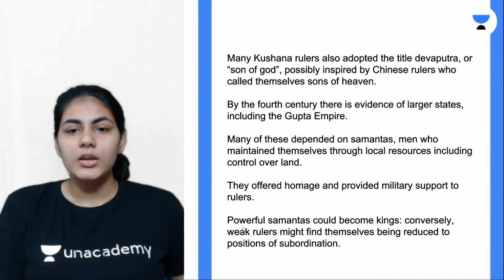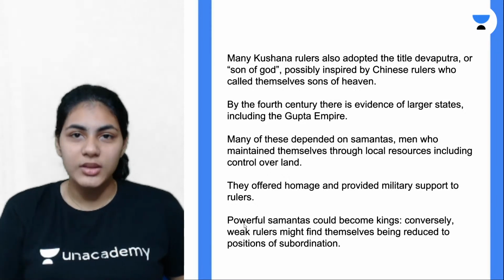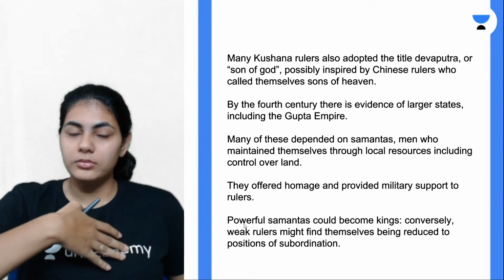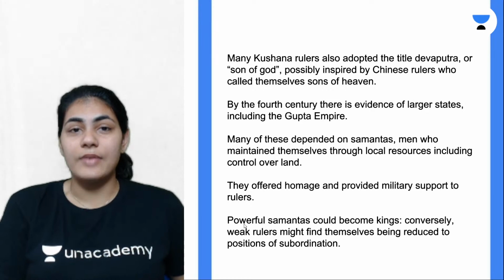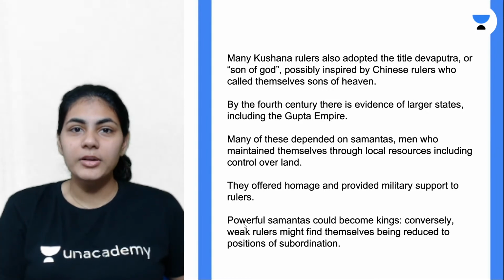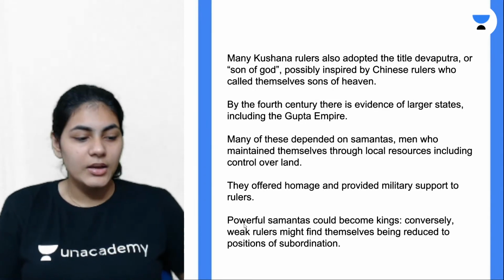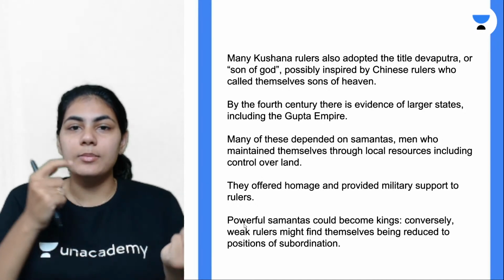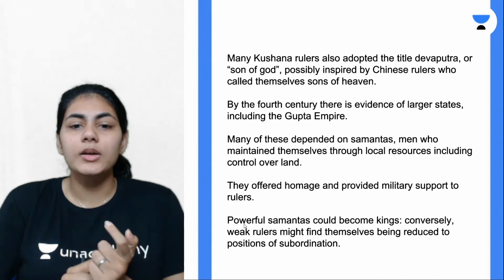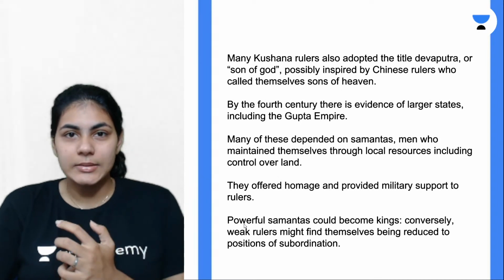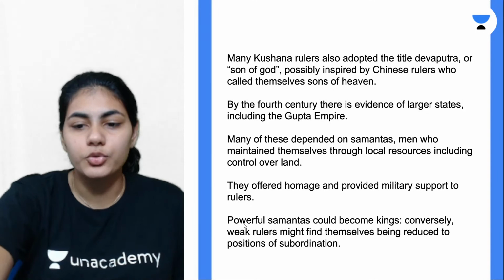These powerful Samantas, if they are powerful enough that they could dethrone the king, if they have enough military to become the king themselves, they can do that because they have the power. Then the king himself will be demoted to the position of a Samanta. So it's highly possible that Samantas can become kings and kings can become Samantas, depending on how much power they have in their hands. So that's Samantas and the Gupta rulers.